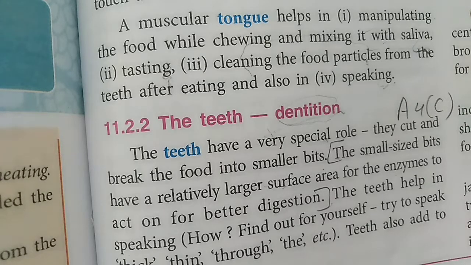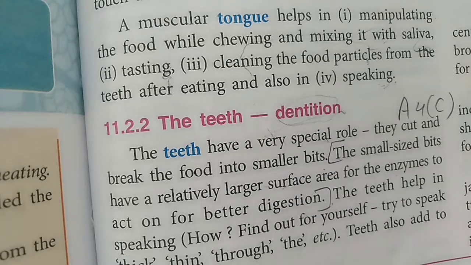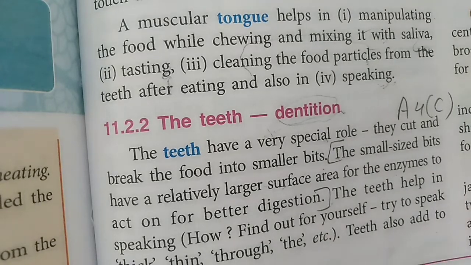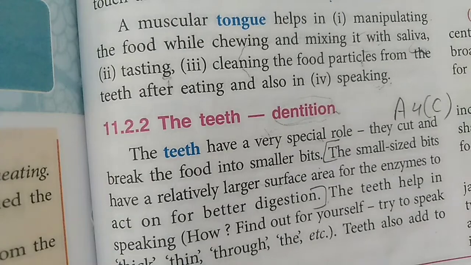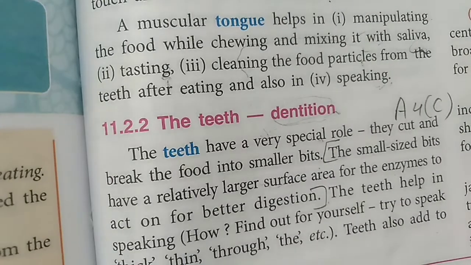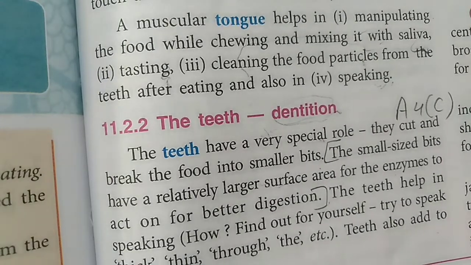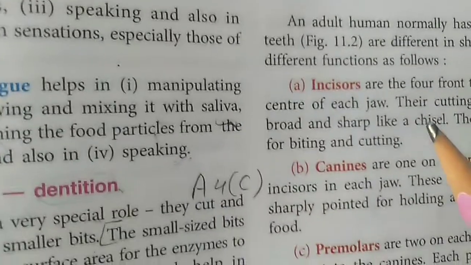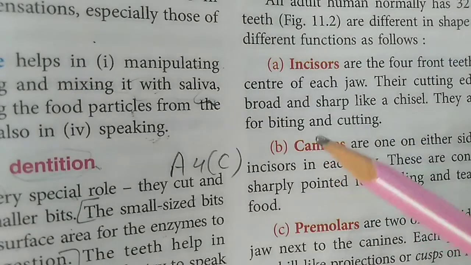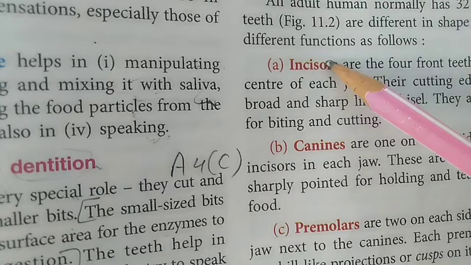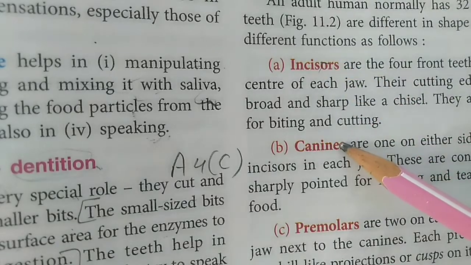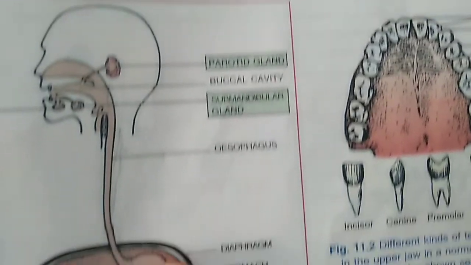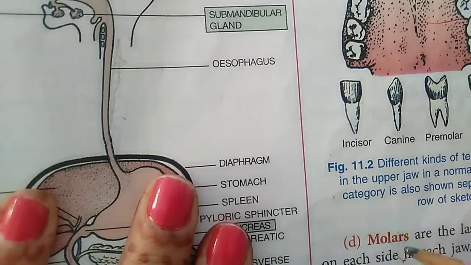Now the teeth also help in speaking, and the teeth also help to add to our facial beauty. So that is about the teeth. Now students, you know how many types of teeth we are having in our mouth. We are having mainly 4 types of teeth: incisors, canines, premolars, and the next one is molars. This one is the molar teeth.